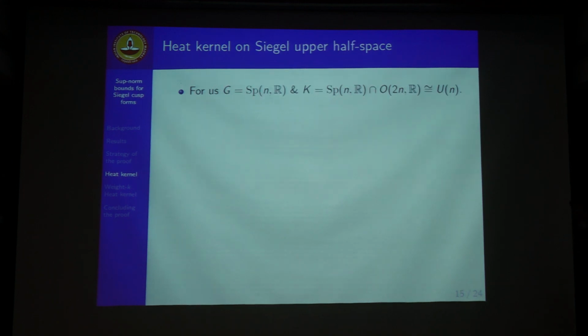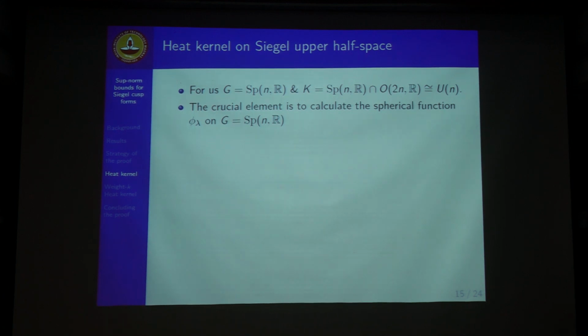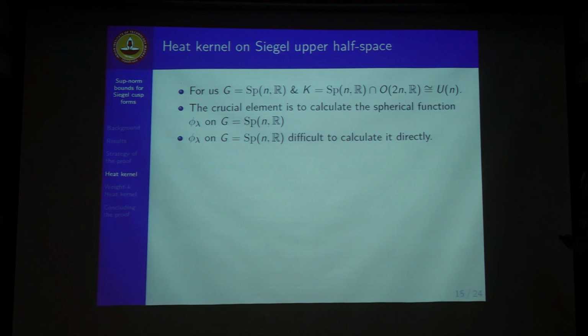So for our case, G is the symplectic group Sp(n,R), and K is the intersection with the orthogonal group, which is isomorphic to the n cross n unitary matrix group. The crucial element here is to calculate the spherical function, which for real groups is quite a difficult task in higher rank. For rank 1, it is much easier.